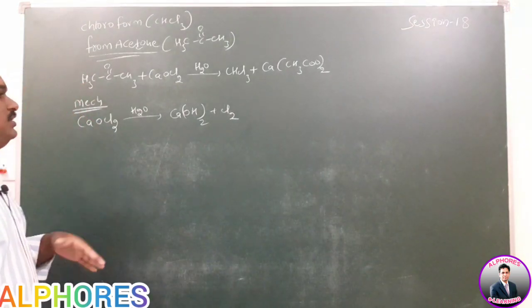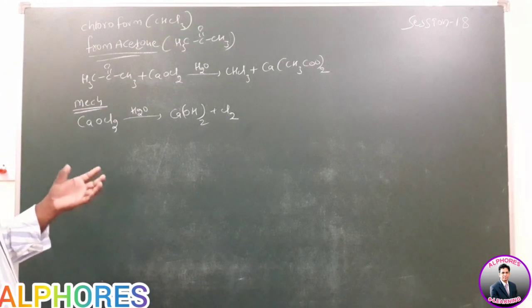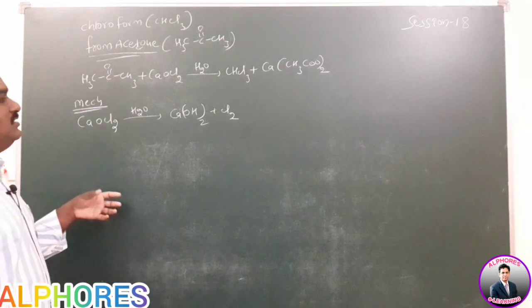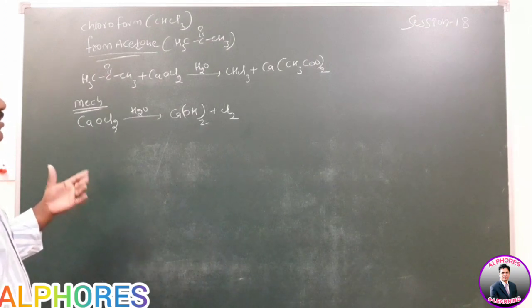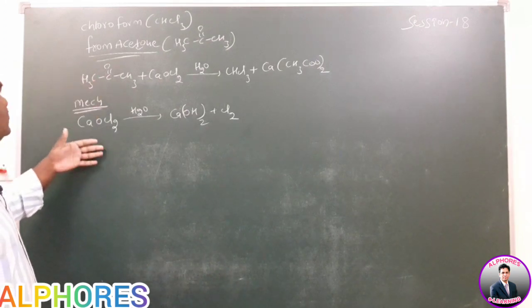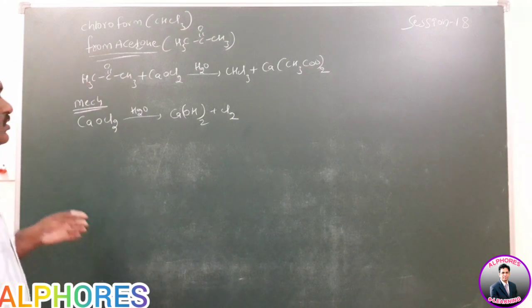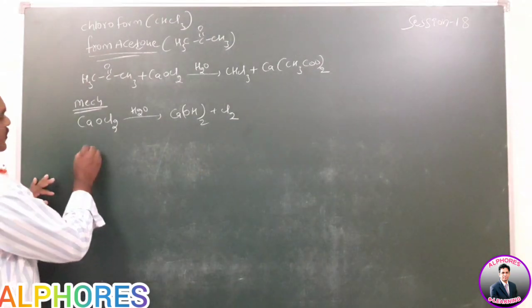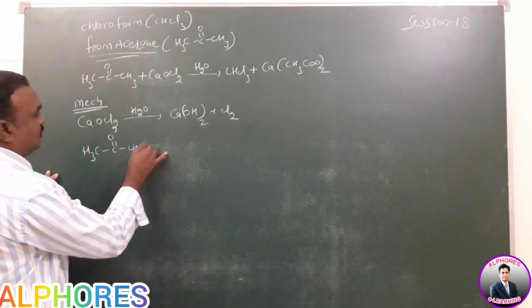That chlorine is generally called available chlorine. Already we have discussed that. The chlorine acts as an oxidizing agent as well as a chlorinating agent. We need not write the oxidized product because the ketonic, carbonyl compound state is already given. Then here CH3, C double bond O, CH3.